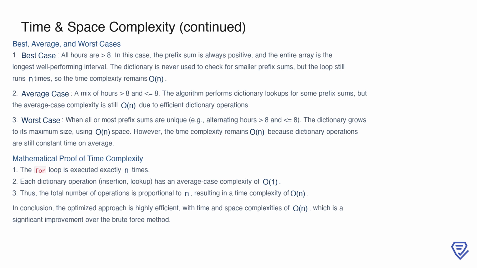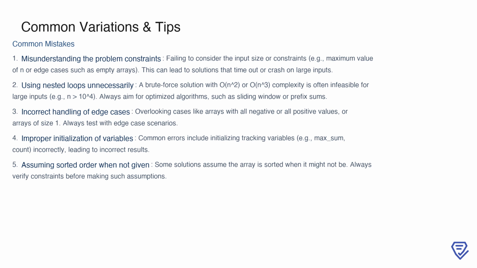To summarize, the for loop runs exactly n times, and each dictionary operation, such as insertion or lookup, averages O(1). This makes the total number of operations proportional to n, solidifying the time complexity as O(n). The optimized approach is therefore highly efficient, with both time and space complexities of O(n), a significant improvement over the brute force method. In this problem, there are several common mistakes to watch out for.